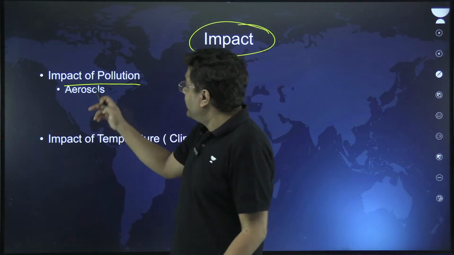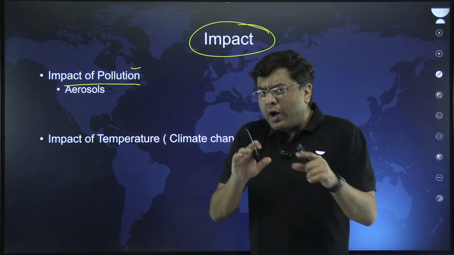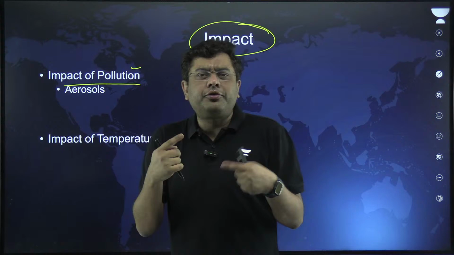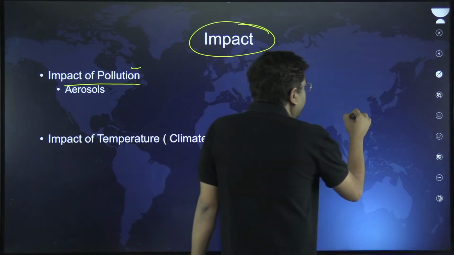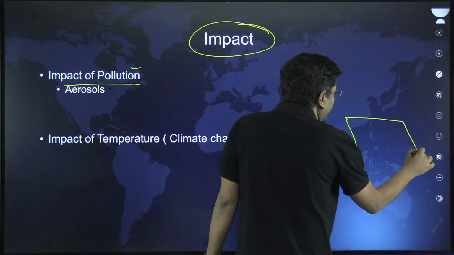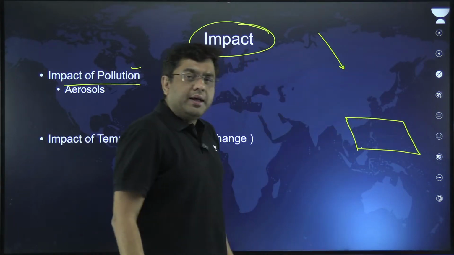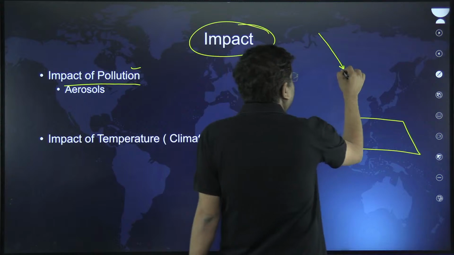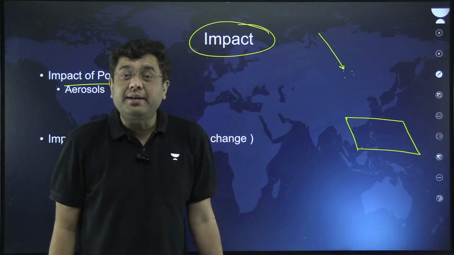So there is an impact of pollution. How does pollution impact solar energy production? Very simple. Consider the solar panels: the solar energy coming in falls on small aerosols, dust particles and particulate matter.